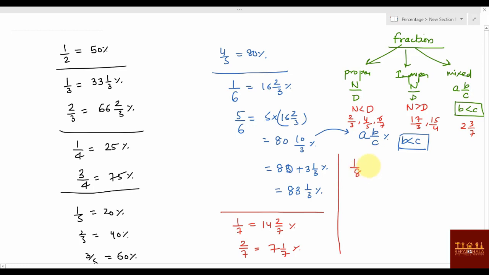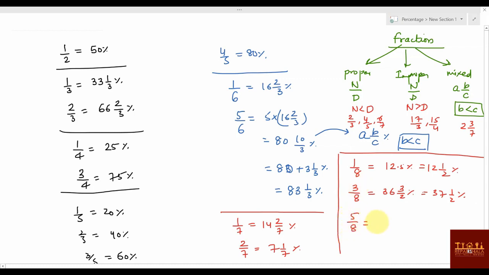Now 1 by 8 value. What is 1 by 8 value? 12.5 percentage. 1 by 8, 2 by 8 already done. 3 by 8 is 37 1 by 2 percentage, or you can write 37.5 percentage. Very, very important. Anyway, at the last I'll be telling you about the important ones also.